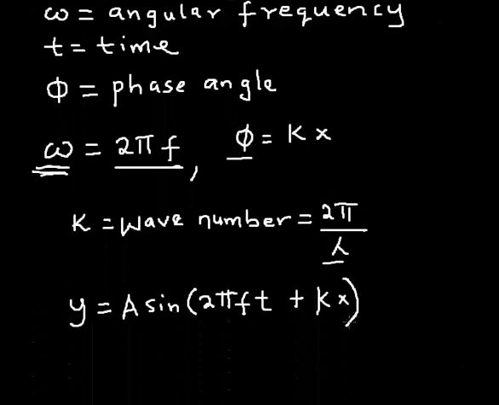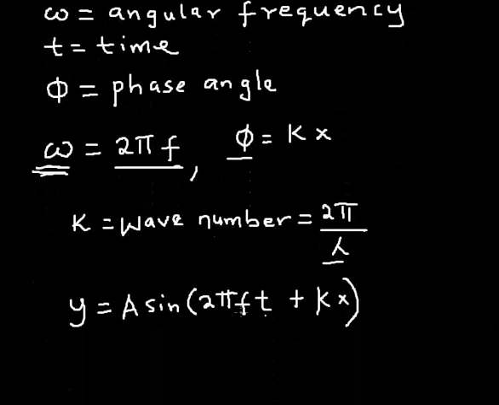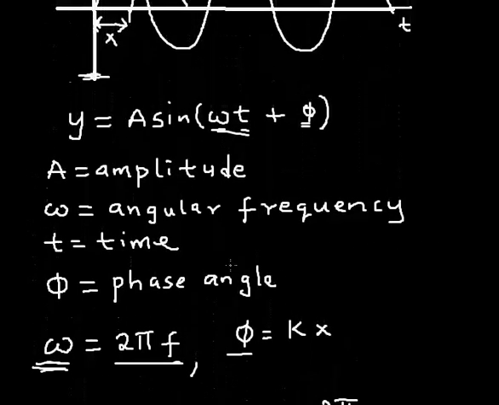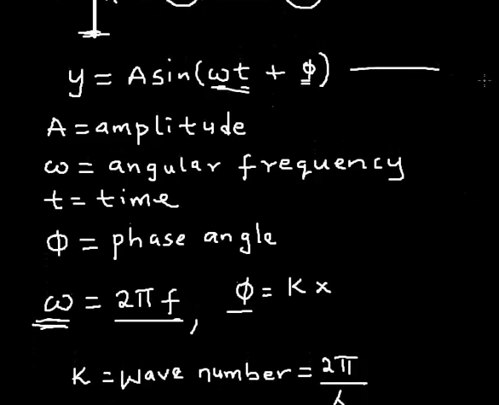Okay, so now the question is, what is the significance? How do we actually apply the wave equation to solve questions? Now in exams, anytime you are given any problem on the equation of a progressive wave, all you're going to do is to compare the equation that was given to you with the standard equation of a progressive wave, then you can get the unknown parameter.